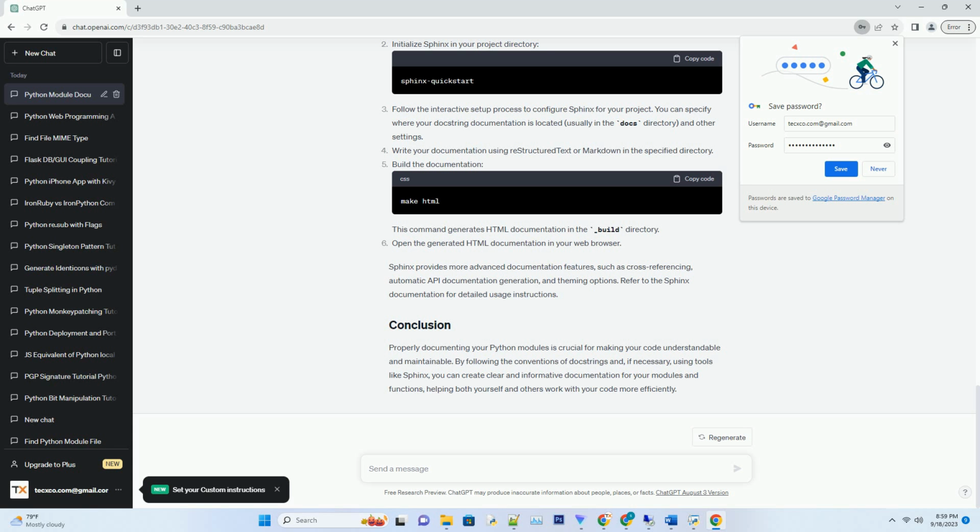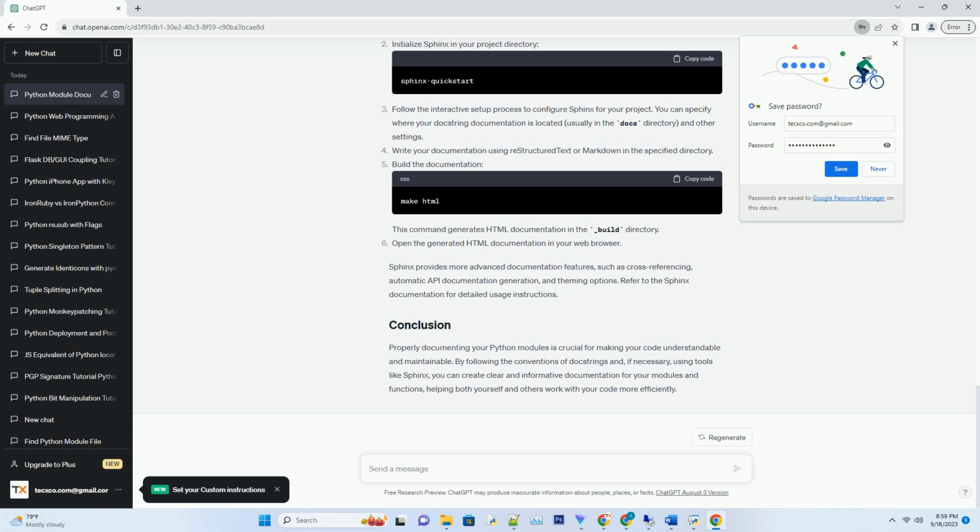Open the generated HTML documentation in your web browser. Sphinx provides more advanced documentation features, such as cross-referencing, automatic API documentation generation, and theming options. Refer to the Sphinx documentation for detailed usage instructions.